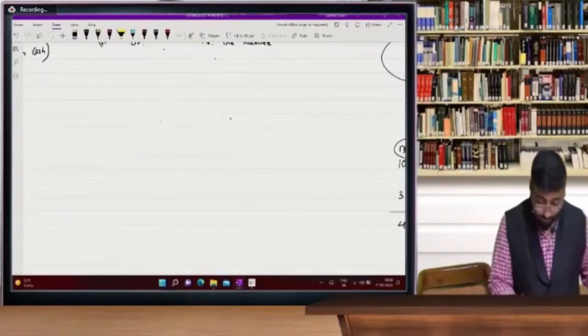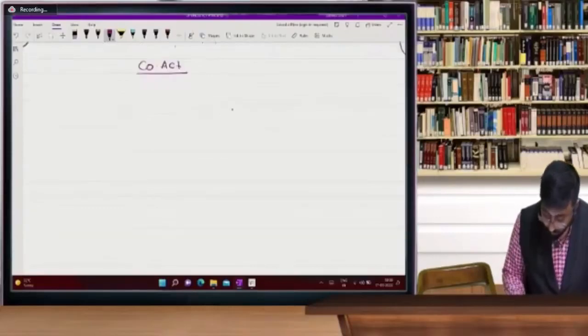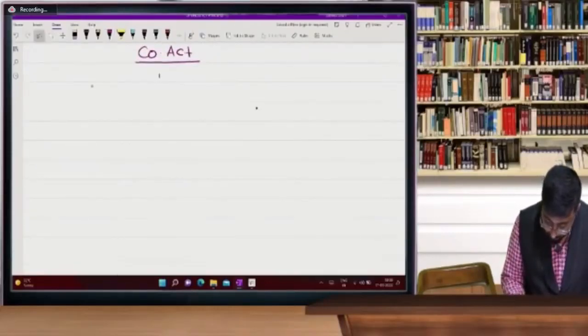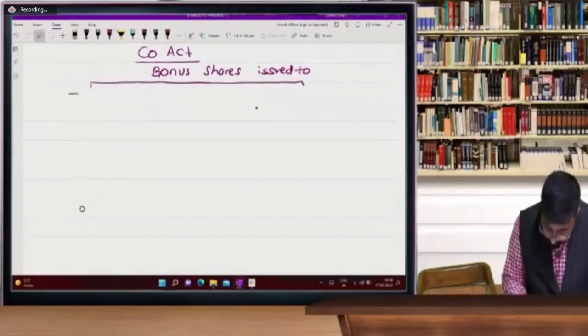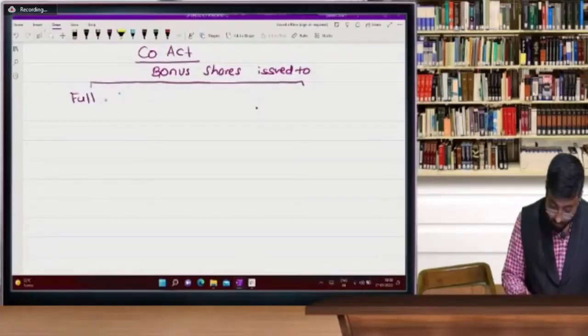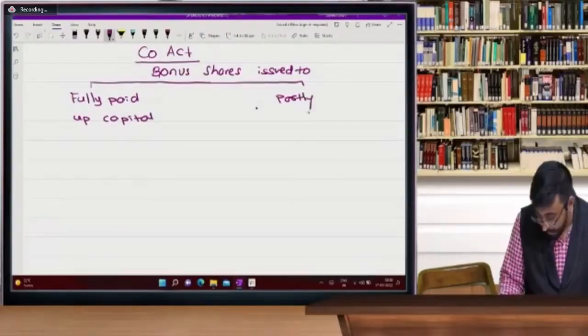Okay. In Companies Act, bonus shares issued to fully paid up bonus shares. Now, very, very important. And partly paid up capital.